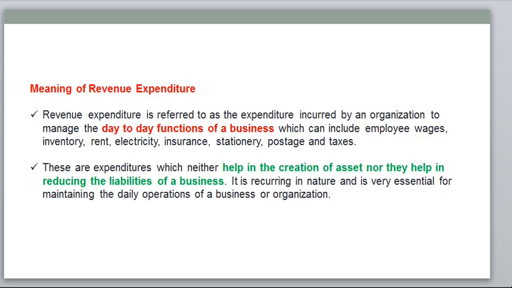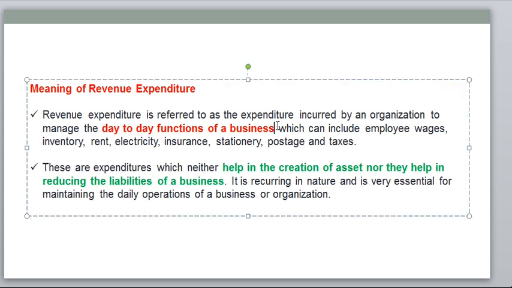Let's look at revenue expenditure. Revenue expenditure refers to expenditure incurred by the organization to manage the day-to-day functions of the business, so note this point. It includes employee wages, rent, electricity, insurance, stationery, postage and taxes. These all come under revenue expenditure.